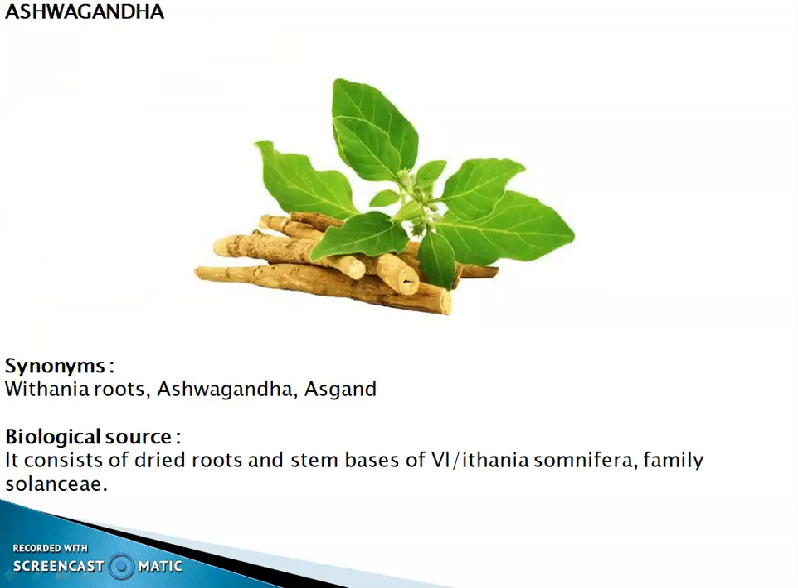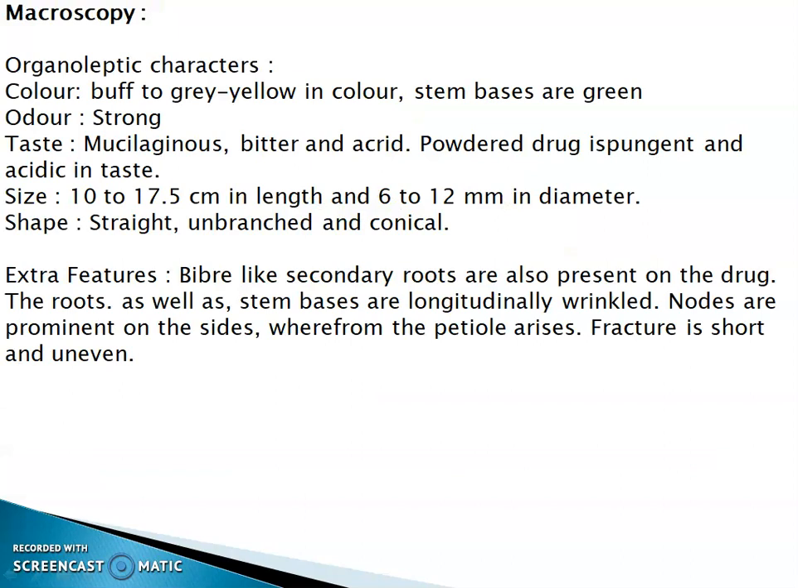Ashwagandha. Synonym: Withania roots, ashwagandha, asgandha. Biological source: it consists of dried roots and stem bases of Withania somnifera, family Solanaceae. Macroscopy. Color buff to grey yellow in color. Stem bases are green. Odor strong. Taste mucilaginous, bitter and acrid. Powder drug is pungent and acidic in taste.